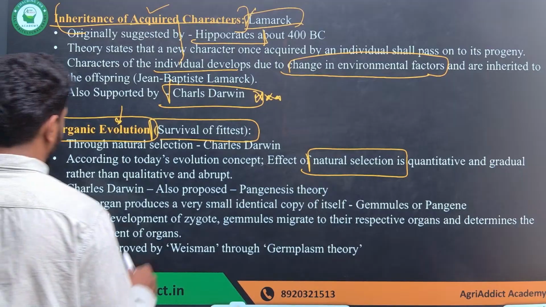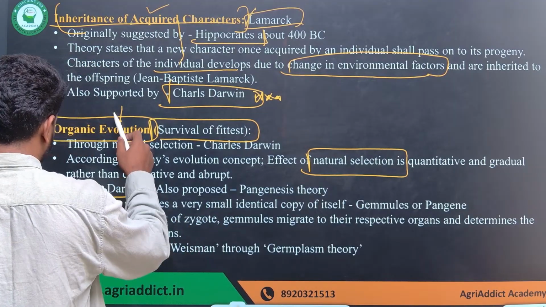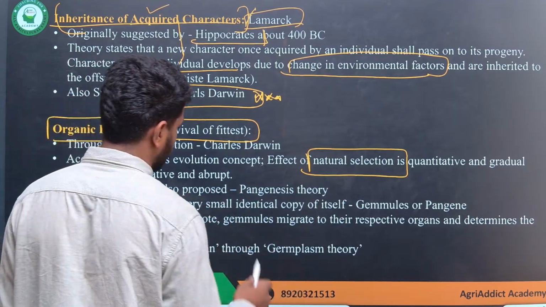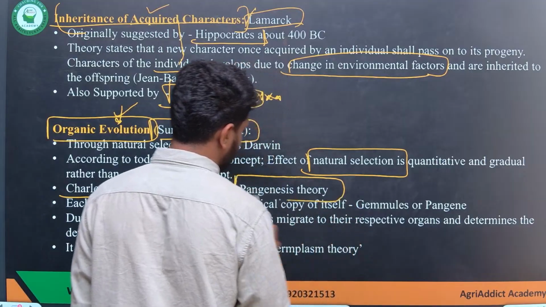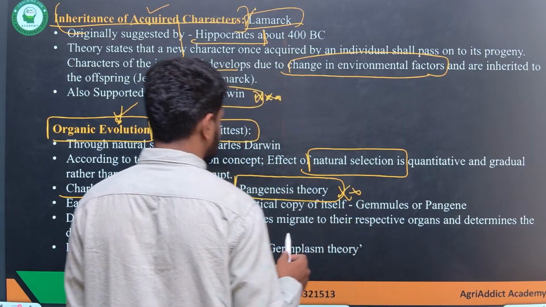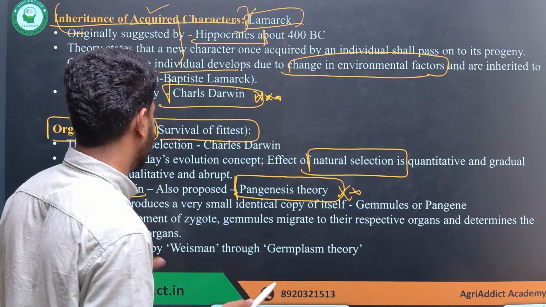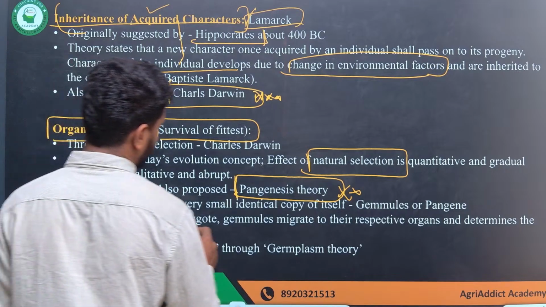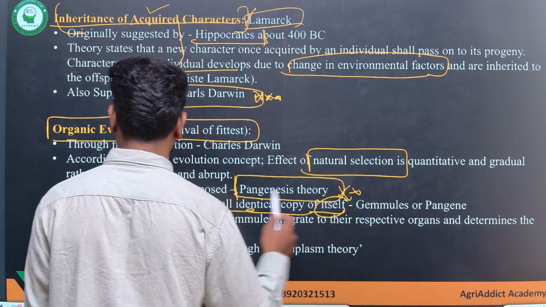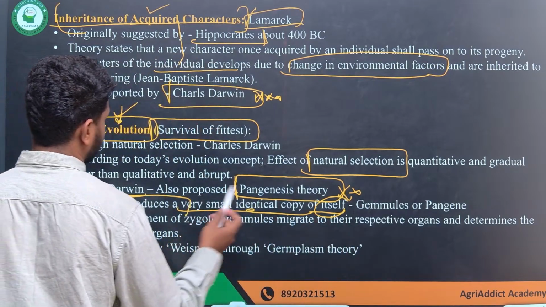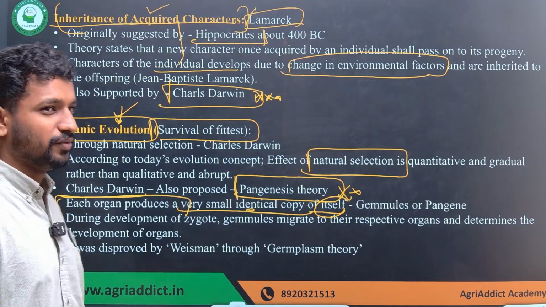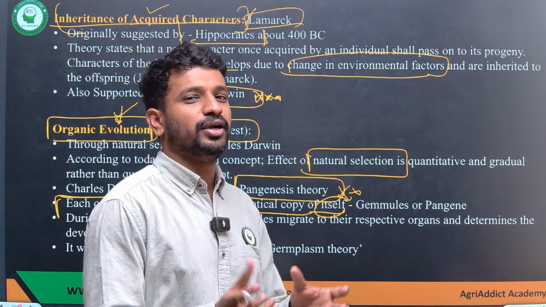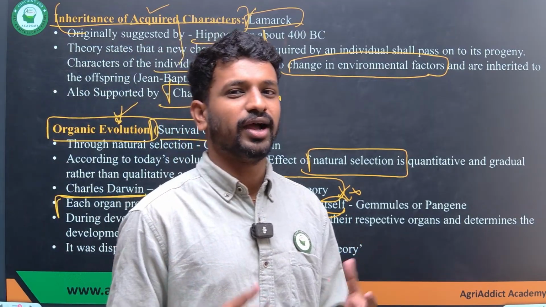And during the development, Charles Darwin, along with organic evolution, also gave one more theory, which is called the pangenesis theory. So what does this theory explain? It says that there is already a very identical small copy of every organ, called a pangene, which after fertilization will go to its respective organ and develop.